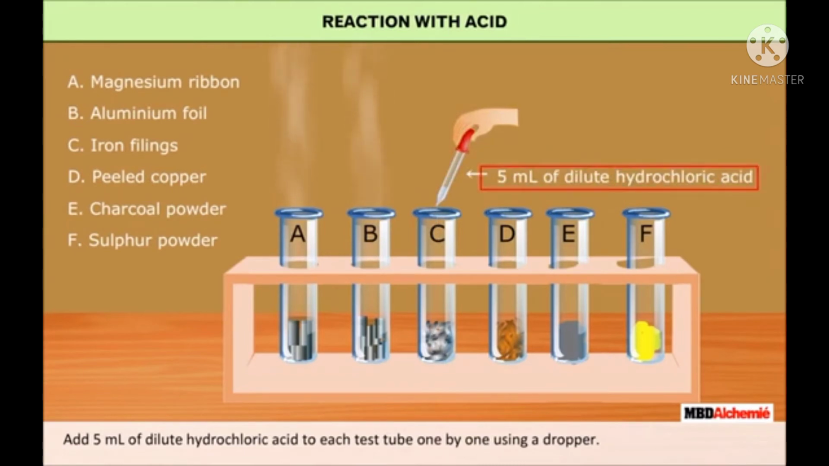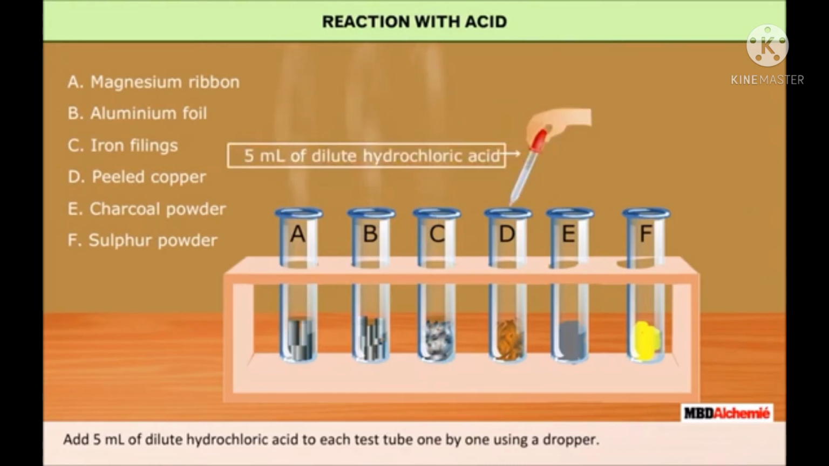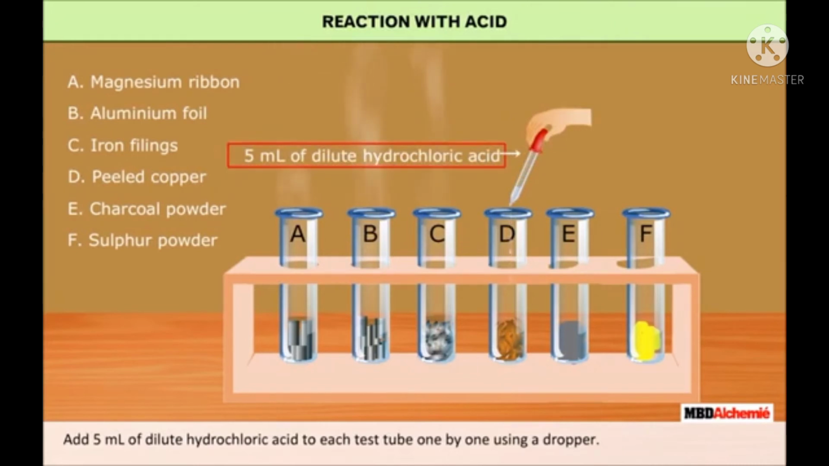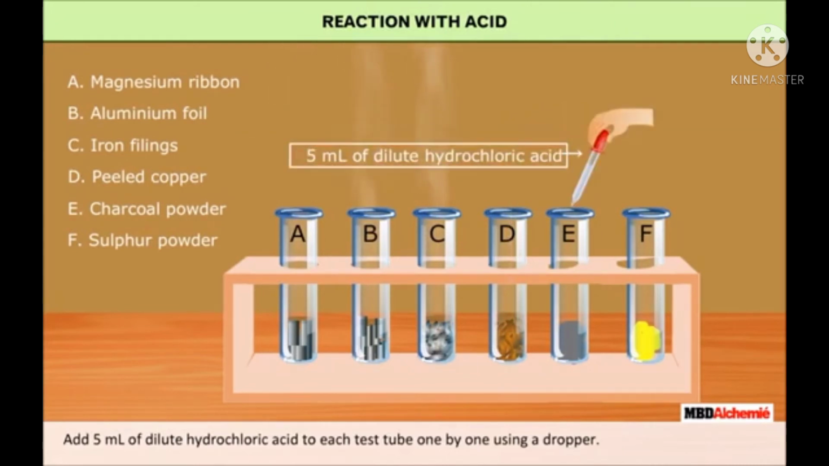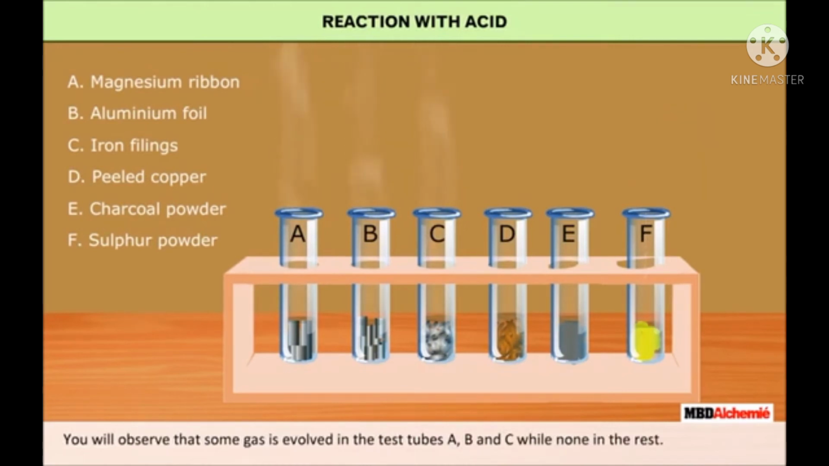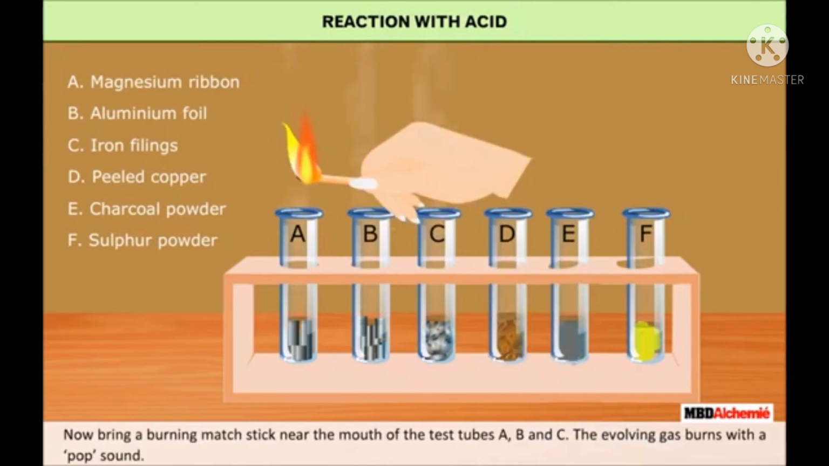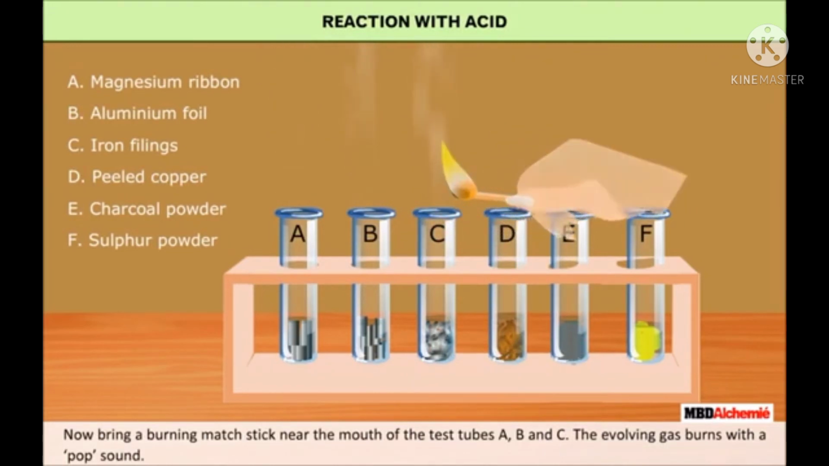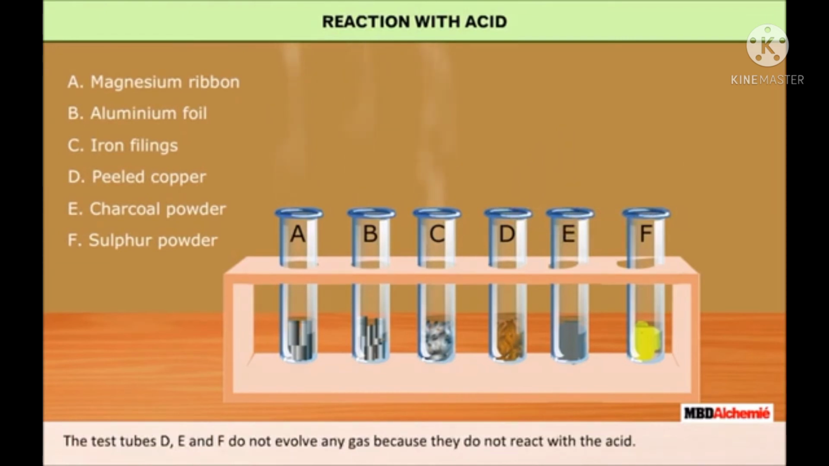You will observe that some gas evolved in test tubes A, B and C, while none in the rest. Now bring a burning matchstick near the mouth of test tubes A, B and C. The evolving gas burns with a pop sound. Test tubes D, E and F do not evolve any gas because they do not react with the acid. This activity shows that metals react with acid to form salt and give out hydrogen gas, while the non-metals do not react with acid.